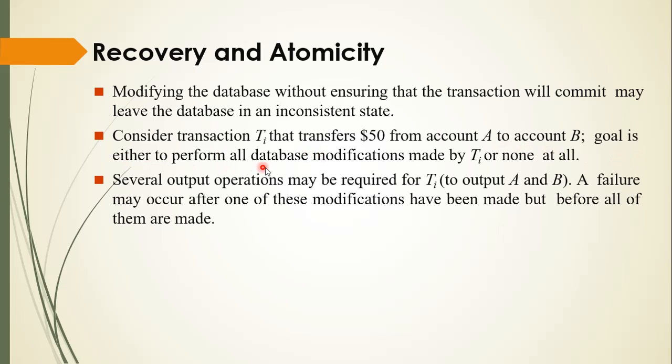Goal is either to perform all database modifications made by Ti or none at all. Okay, so several output operations may be required for Ti: output A and B. Okay, a failure may occur after one of these modifications has been made, but before all of them are made.